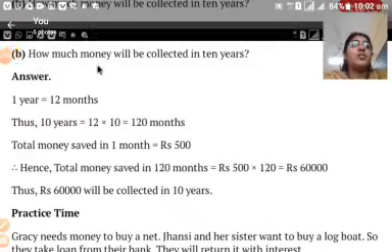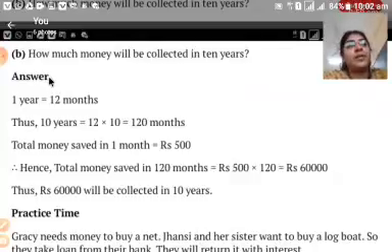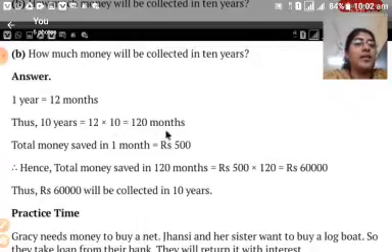Next, how much money will be collected in 10 years? Now we know that in 1 month 500 rupees is collected. But in 10 years, how much amount is collected we have to see. So 1 year is equal to 12 months. We all know that. And 10 years are equal to 120 months. So 12 into 10 gives us 120 months. In 10 years, 120 months are there.